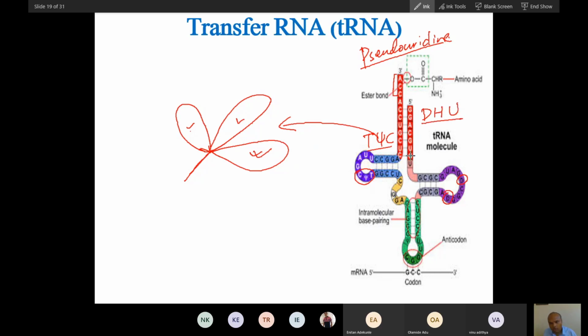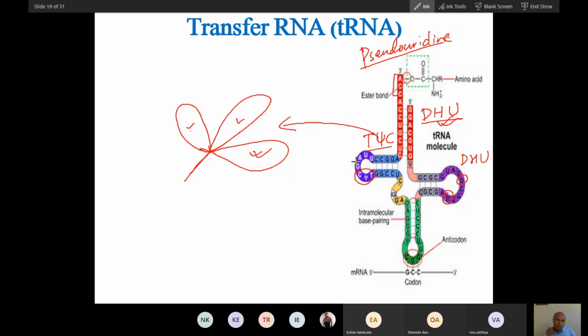What does DHU mean? Dihydrouridine. What is dihydrouridine? It is the reduced form of uracil. So pseudouridine is also a form of uridine, and this is also dihydrouridine. This is also an unusual base you will not find anywhere in nucleic acid. So that is why this loop is called the DHU loop, and this loop is called the T-Psi-C loop.